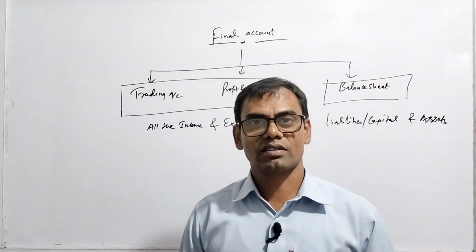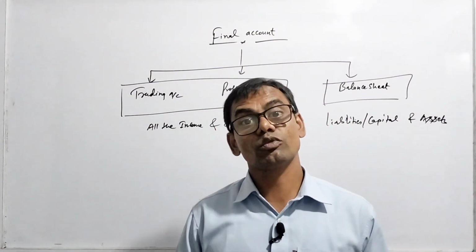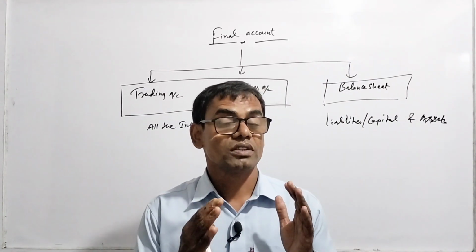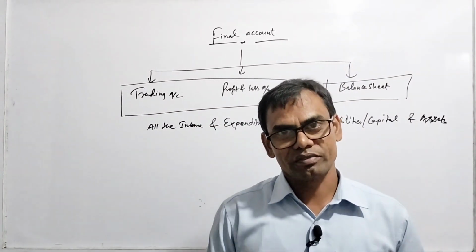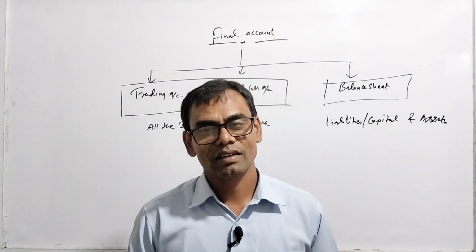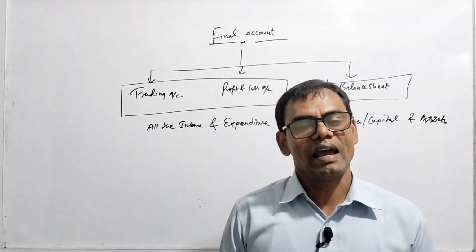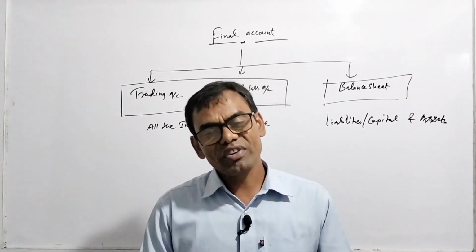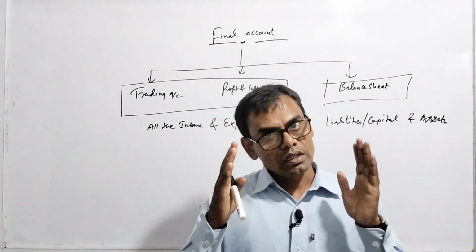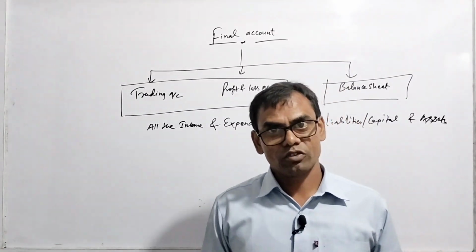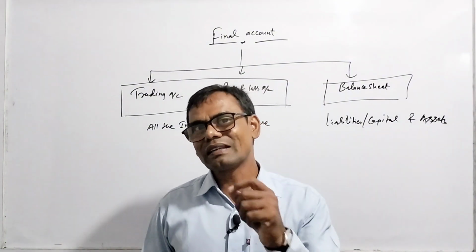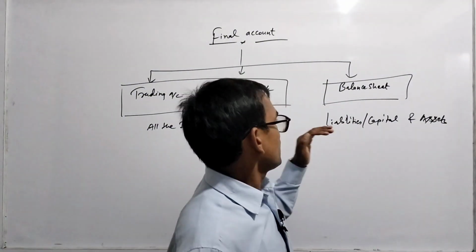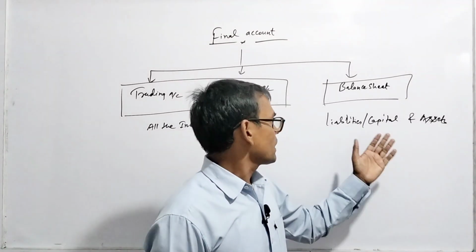You earned 2 lakh, your friend earned 1 lakh, but you are not strong because you have a loan, you are in liabilities, but your friend has his own capital. So you have to find the profit and loss, no doubt, but the real strength of the company is the condition of liabilities, capital and assets.